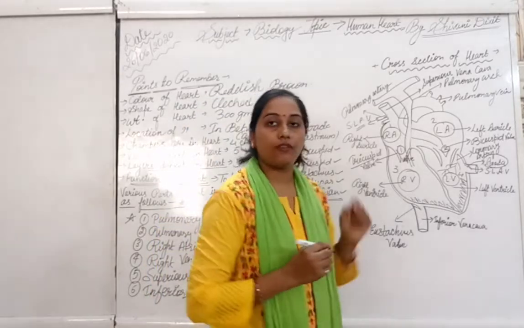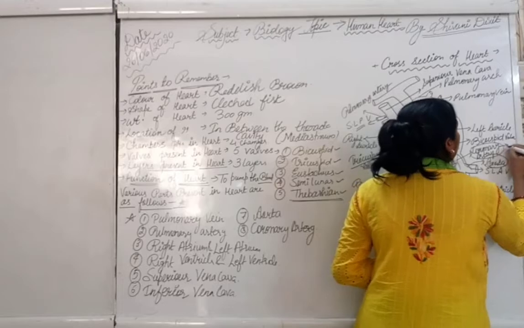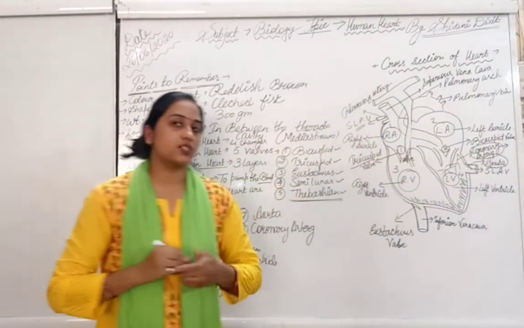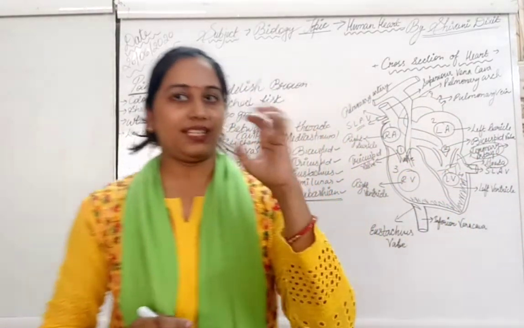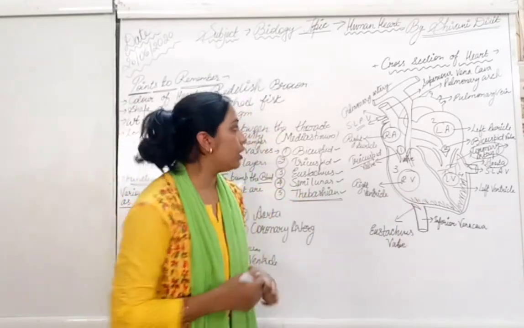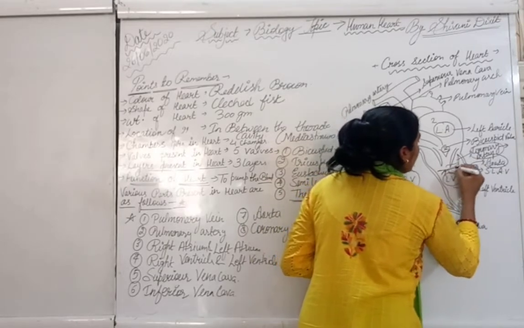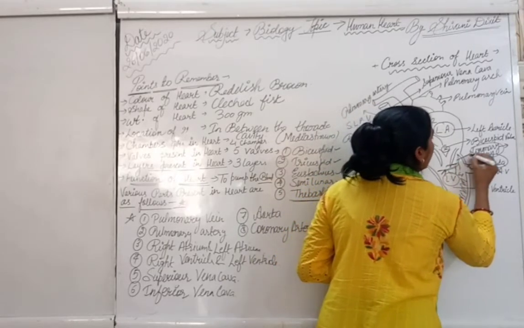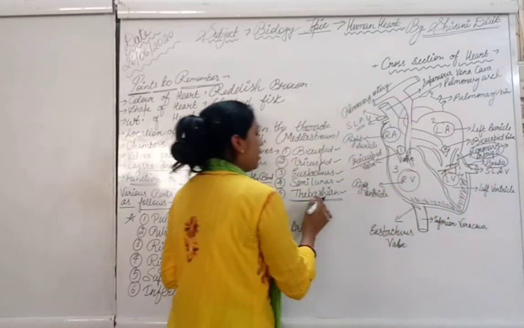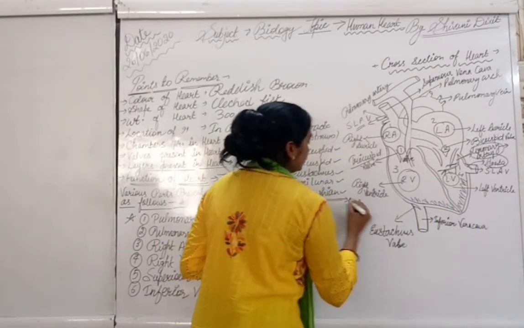This Thebesian valve is actually present in the coronary artery, in this. And you know that this coronary artery supplies blood to the muscles of the heart itself. So the flow of the blood is prevented by this Thebesian valve. It is present in the coronary artery, right?